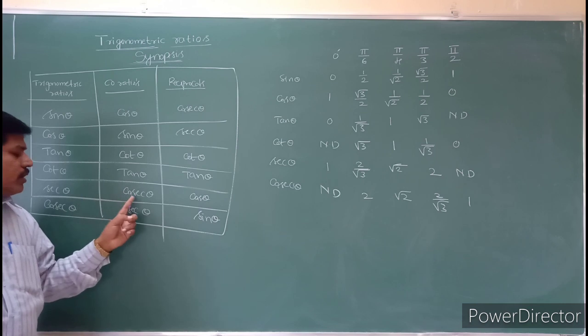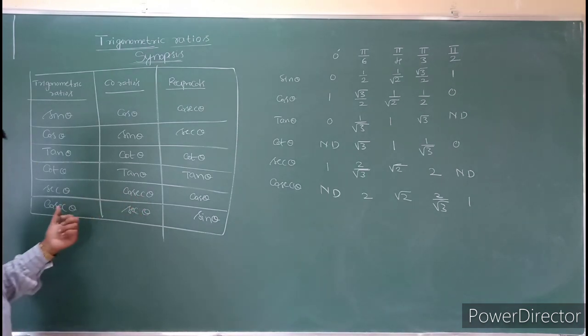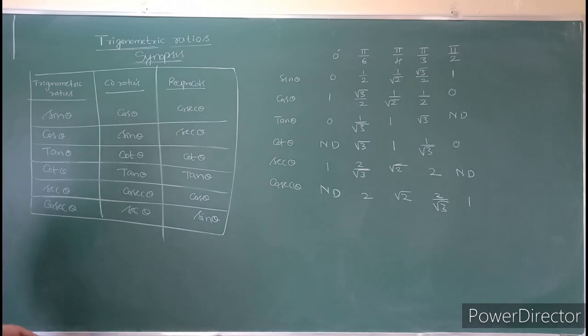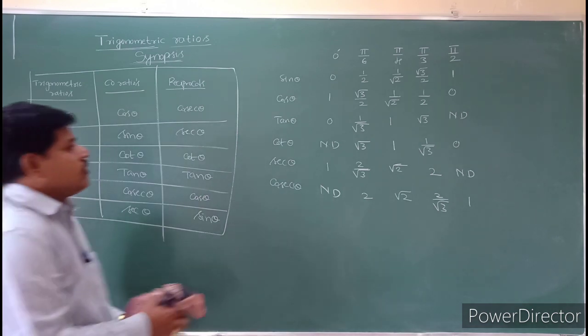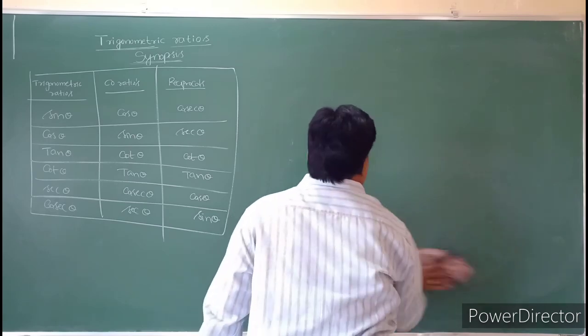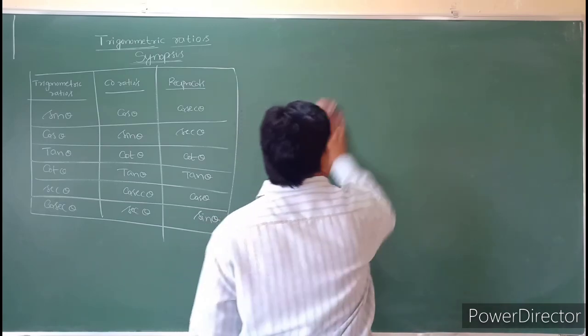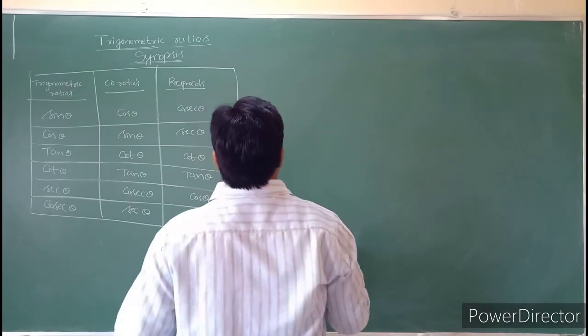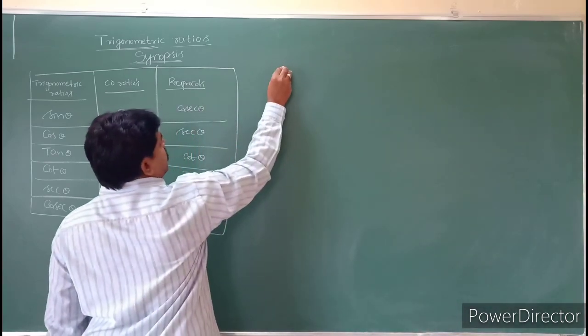Cosecant theta co-ratio is secant theta. So what are these co-ratios and what is the use of this? So see students, what is the meaning of that? See this one.